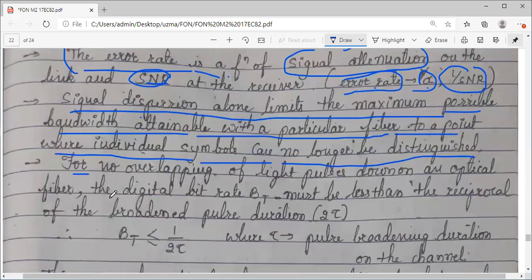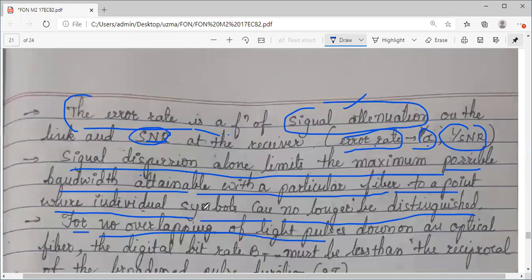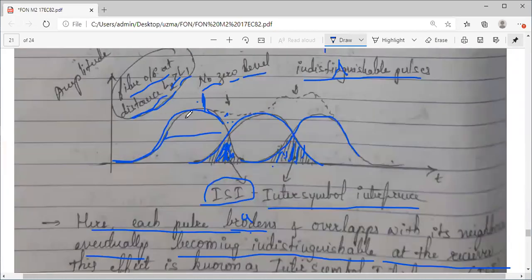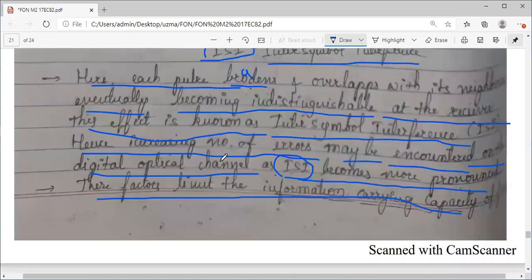For now, the condition we need to put. Okay, what should be the bandwidth? What should be the rate? Okay, let us talk about that. For no overlapping of the light pulses, even if your pulses are broadening, you can see, even if your pulses are getting broadened, no issues. But in order to avoid this overlapping, what is happening? Because of overlapping, your information is getting lost, right? There is an ambiguity, whether it is 0 or 1. So we don't want this overlapping to happen.